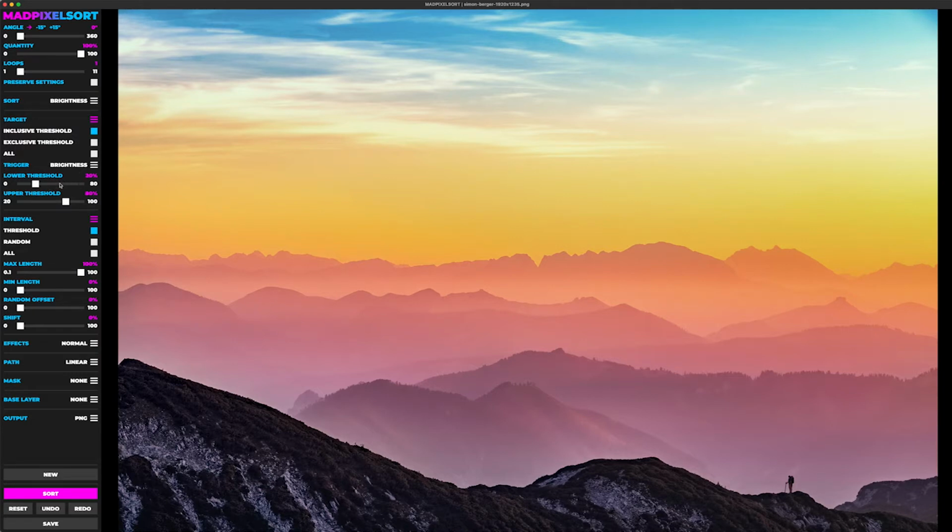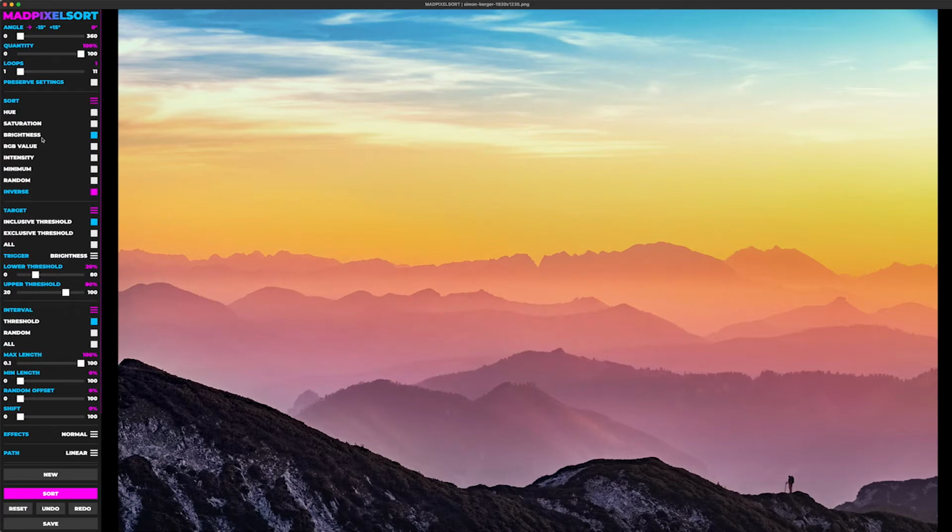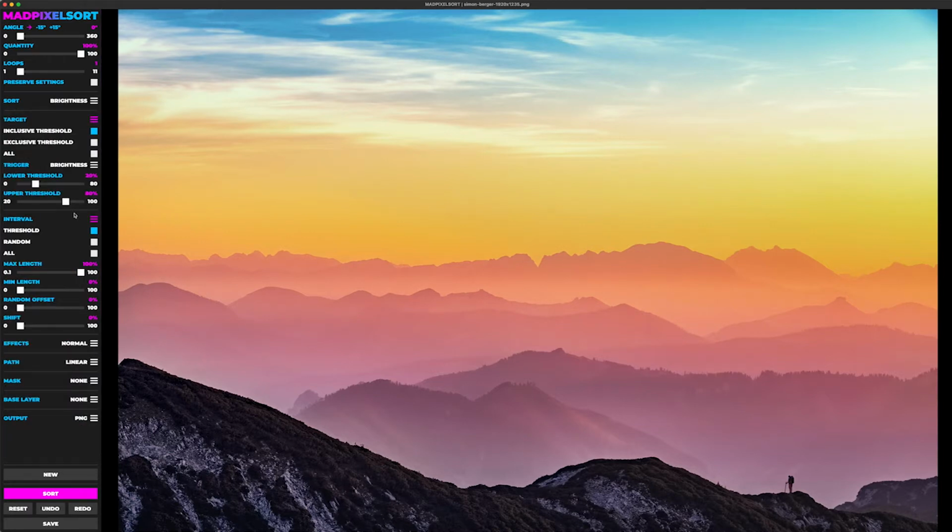What these numbers mean is, let's say we have the brightness value, which ranges from 0 to 255. It's going to start the interval with pixels within this range: anything higher than 20% times 255, which is 51, and anything below 80% of 255, which is 204.